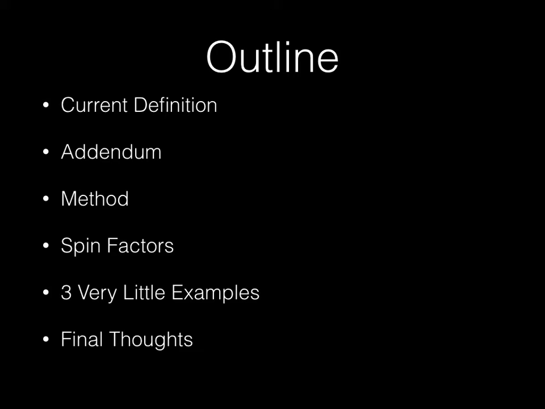I don't understand Greek, so don't go expecting alpha, delta, omega, and whatnot. In the method slides, we'll be showing the formulas not used and used, the variables and their significance, and the order of the system. A concept that is called spin factors is an underpinning principle of the entire system and is in fact a part of the method. Examples A, B, and C follow. They are very small examples, but each illustrates a significant point to be remembered. Final thoughts end this presentation, at which point it would be great to cast your vote and state your opinion.